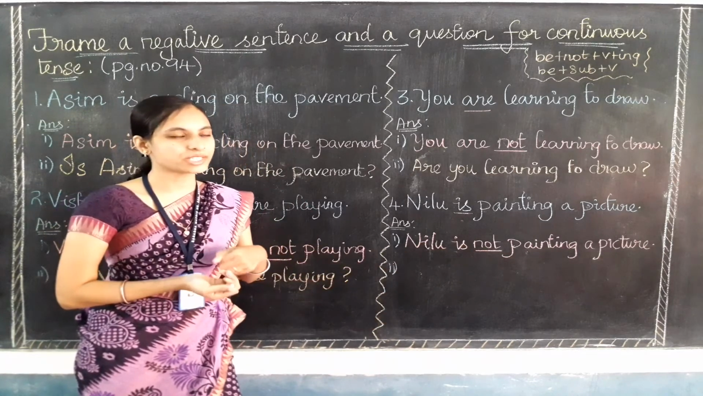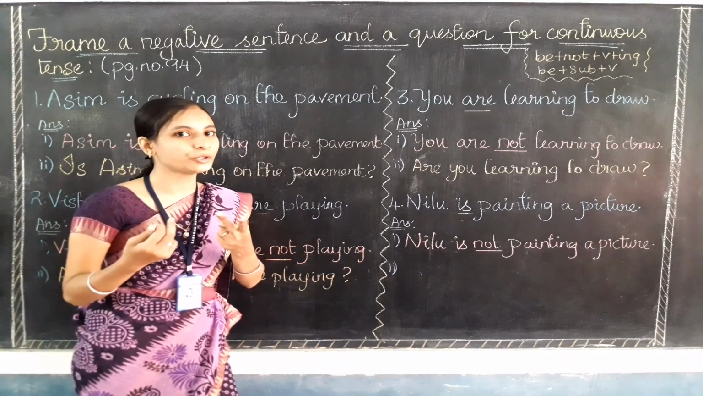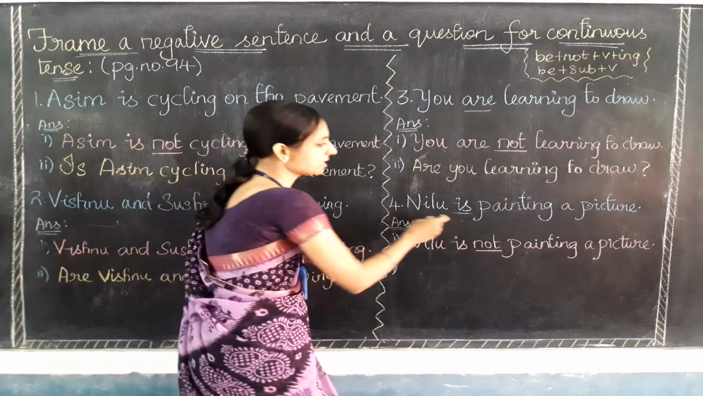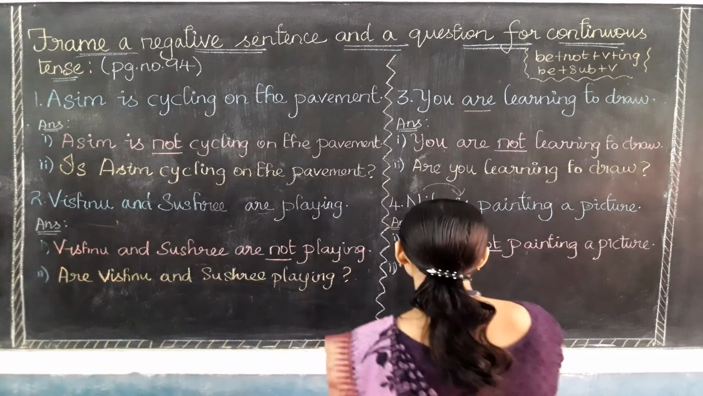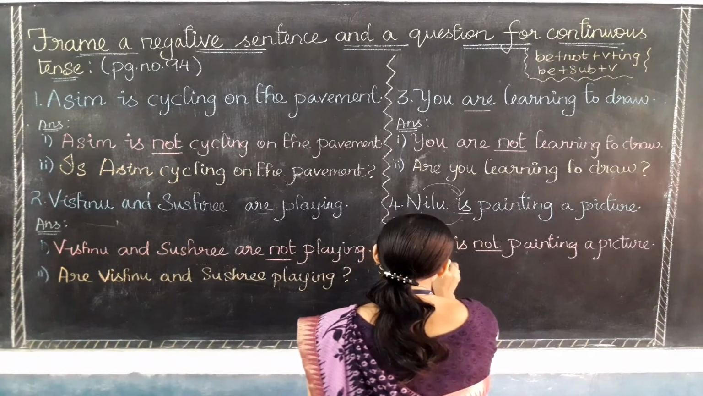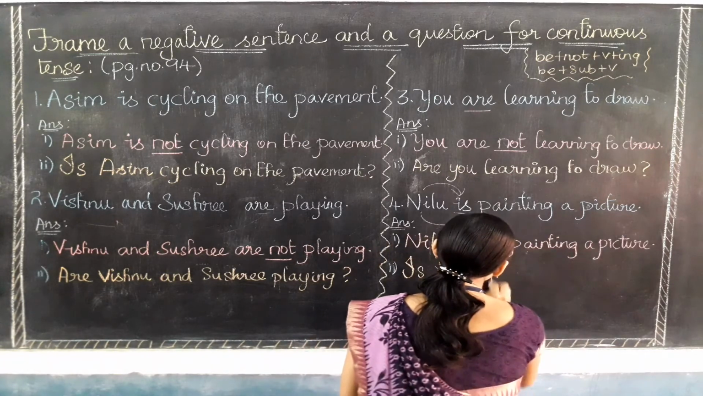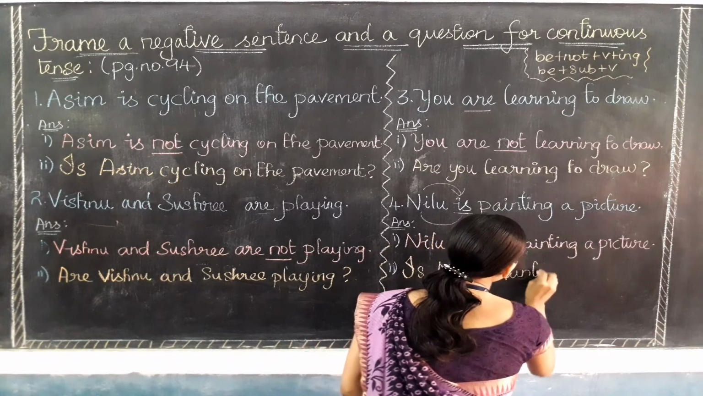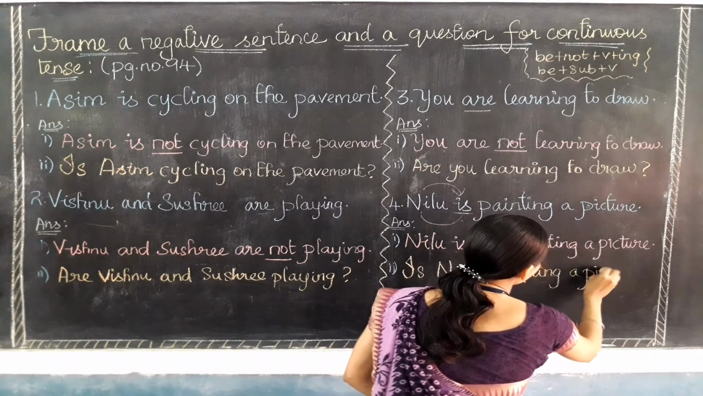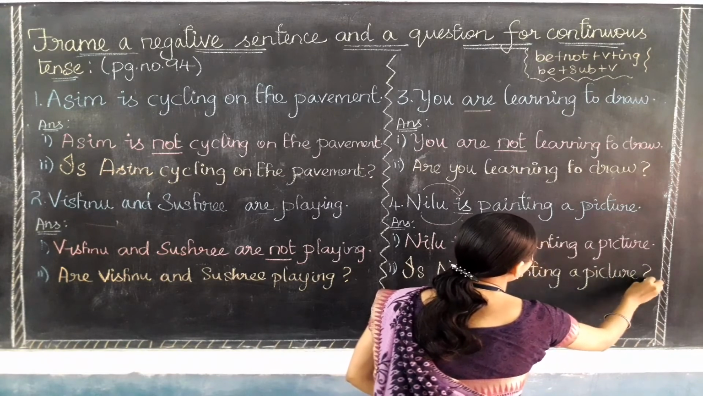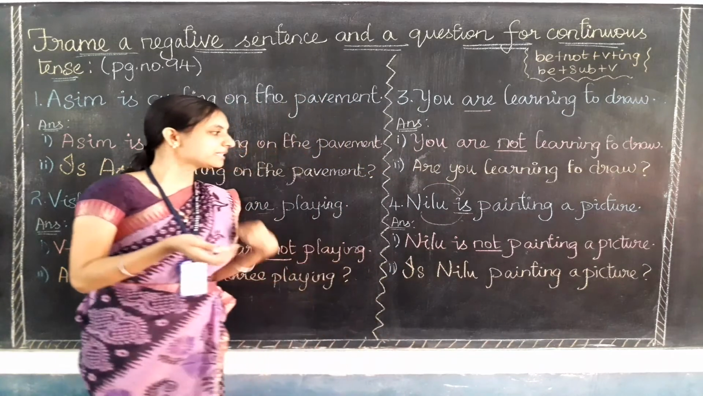So let's make the question sentence. For making this question sentence, which two words are going to interchange? Yes, these two are going to interchange their places. So is will come first, then Neelu. Is Neelu, and all others will come as it is. Is Neelu painting a picture? Is Neelu painting a picture is the question sentence only.